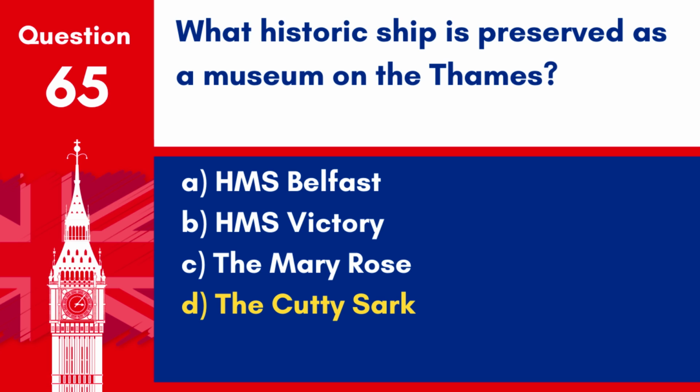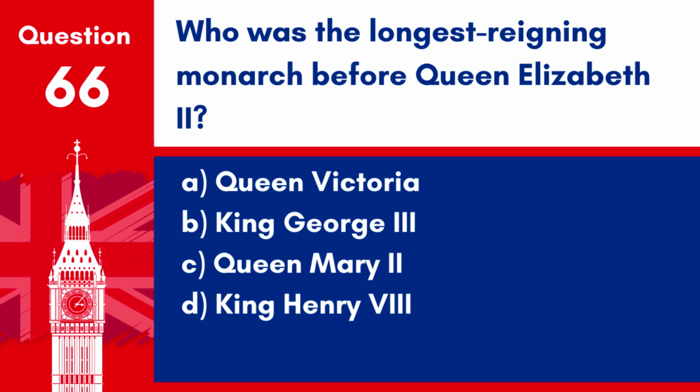Answer. D. The Cutty Sark. The Cutty Sark, preserved as a museum ship on the Thames, is celebrated for its history and as one of the fastest tea clippers built in the 19th century. Question 66. Who was the longest reigning monarch before Queen Elizabeth II?